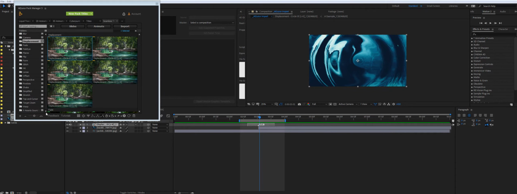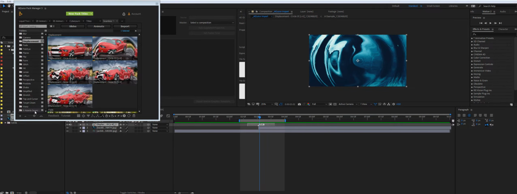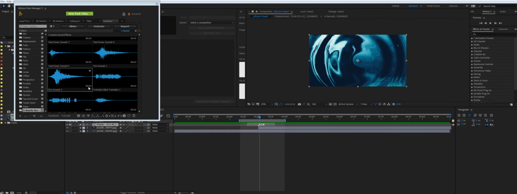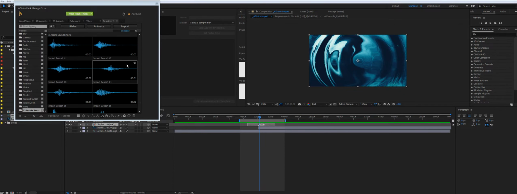Also, we added a sound effects folder. So if you don't like the transition, you can customize it. You can import one of 100 pre-made transitions, and these were specifically created to work with transitions. So I hope this will help you.